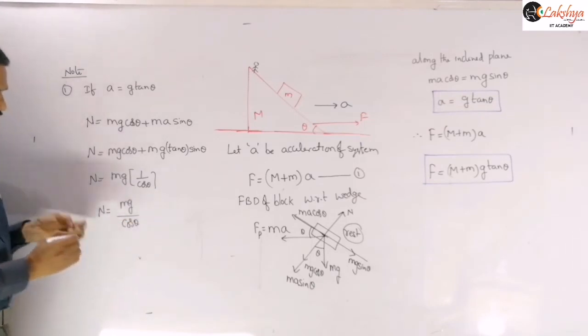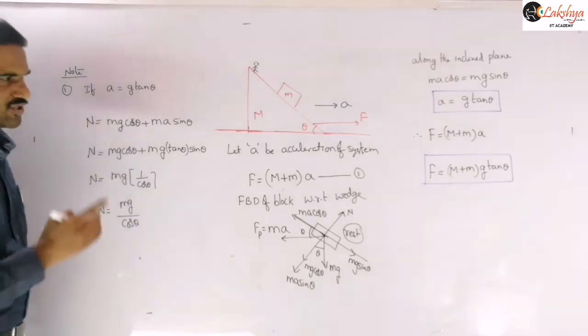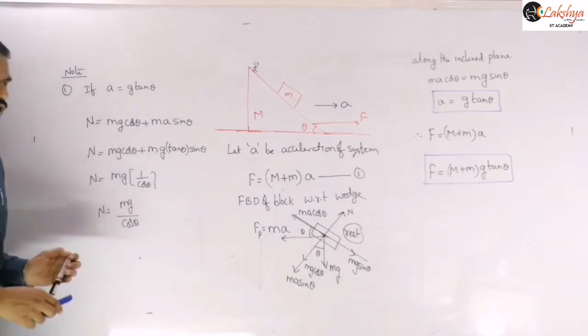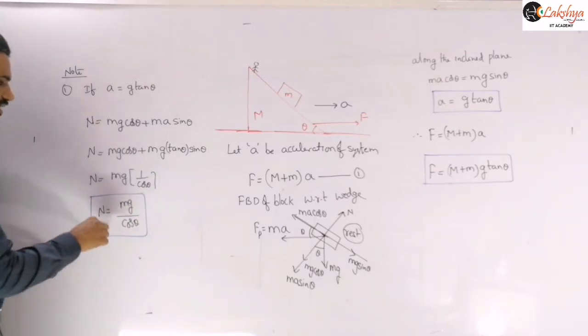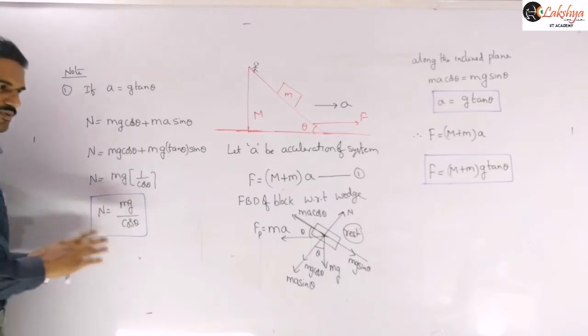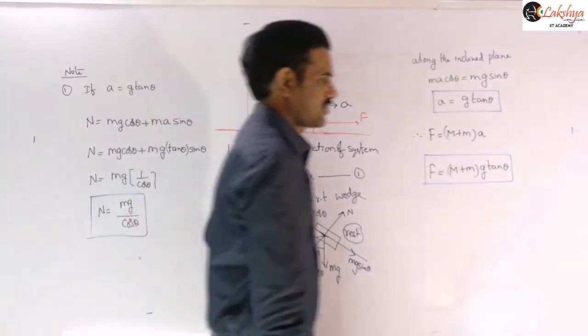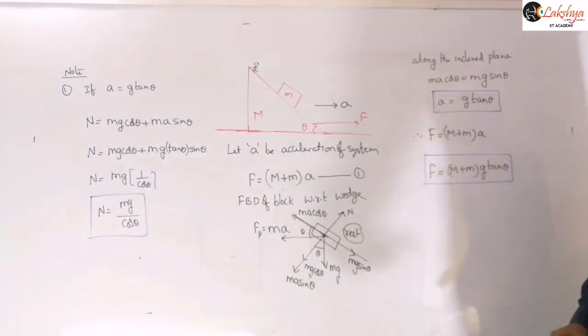So this is another important expression you need to remember. In this particular case, the normal reaction acting on this block will not be mg cos theta, it is mg by cos theta. So remember this normal reaction expression also. That is an important thing you need to consider here.